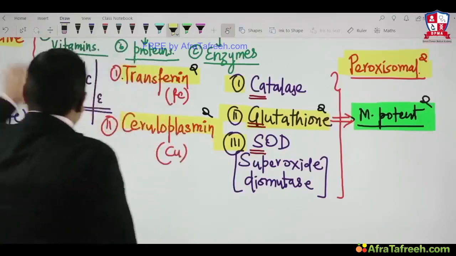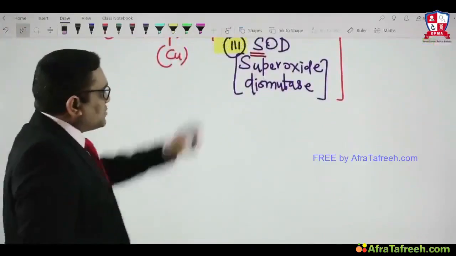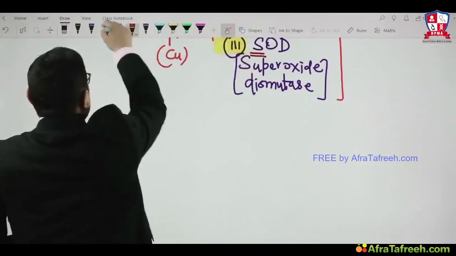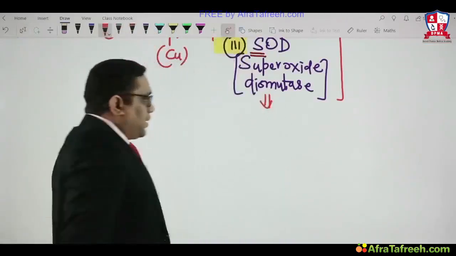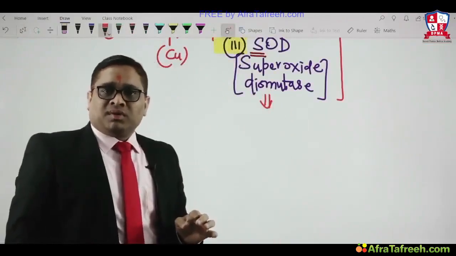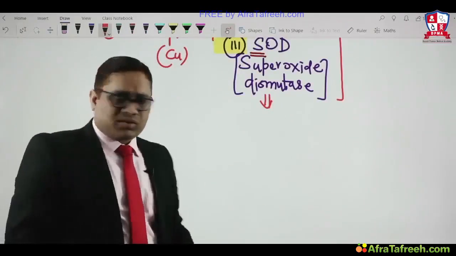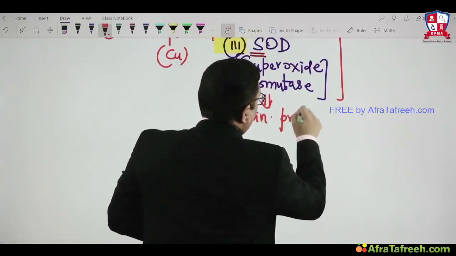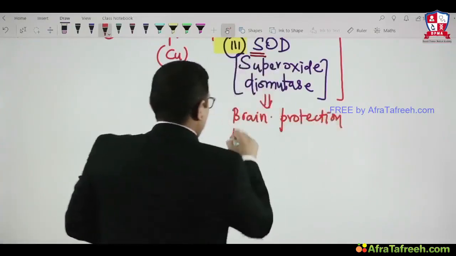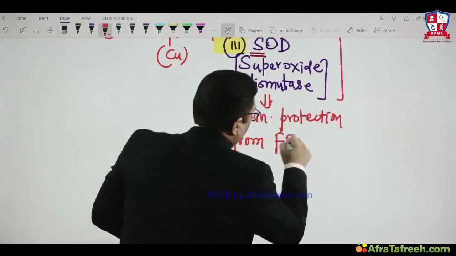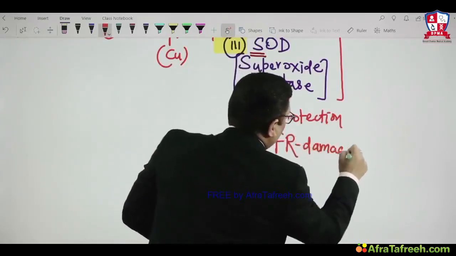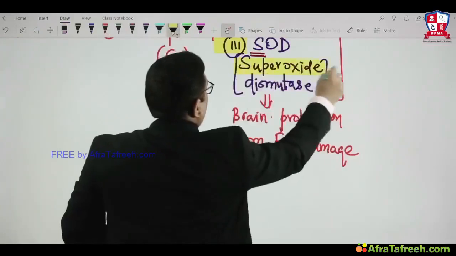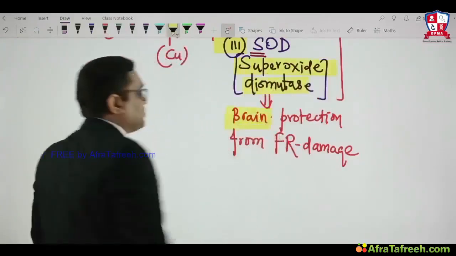Here I want to tell you one extra piece of information. Superoxide dismutase, this enzyme, is responsible for protection of the brain from free radical damage, right? That was another older All India question: brain protection from free radical damage. Brain is protected from free radical damage by virtue of which of the following enzymes? Whenever superoxide dismutase is present, it will be protecting the brain from free radical damage.